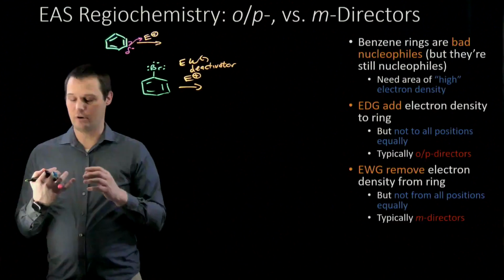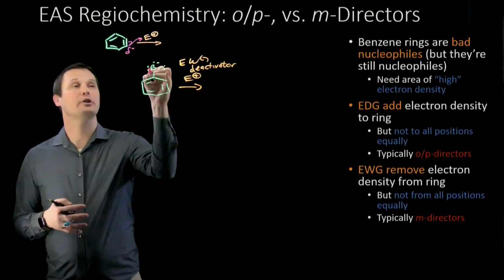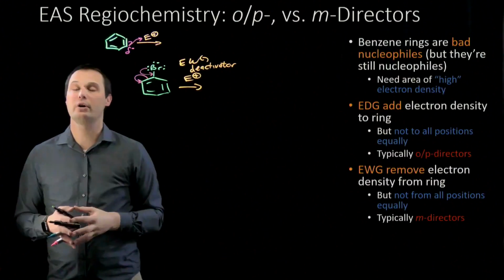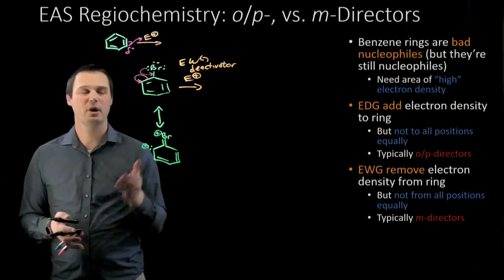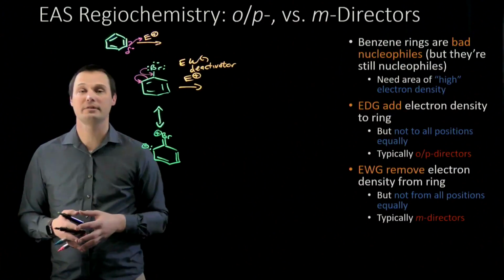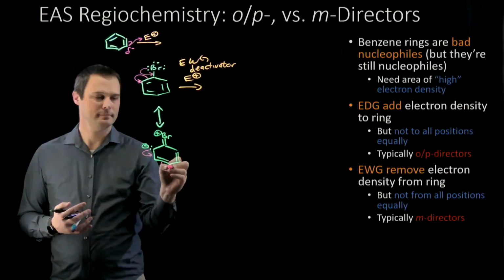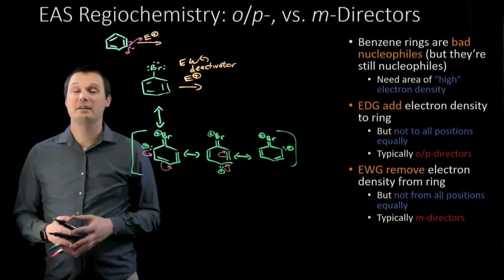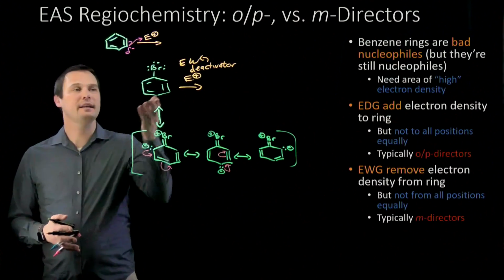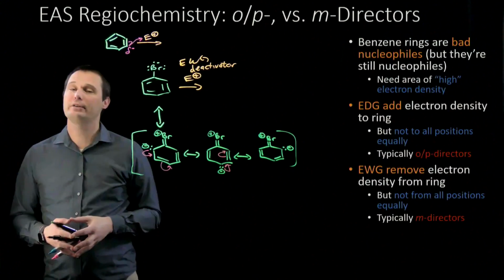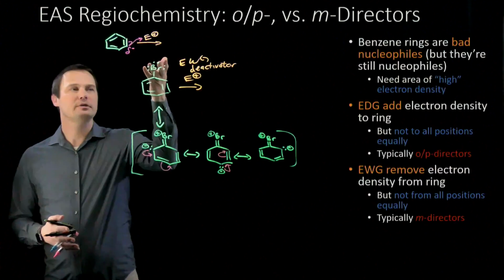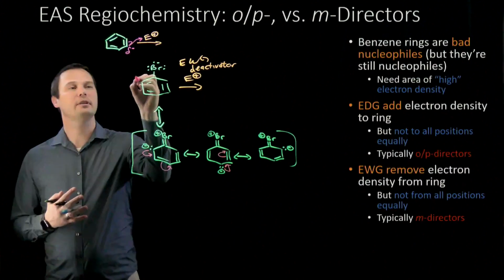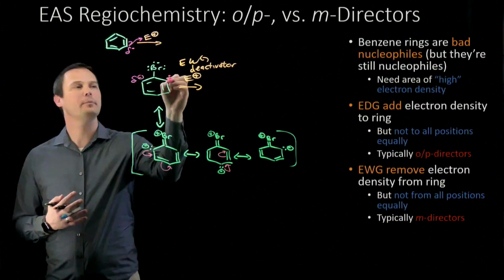Bromine, even though it's an electron withdrawing group, has its own lone pair of electrons. So we can bring a pair of electrons down from bromine and push a negative charge onto the benzene ring. As always, we can push this negative charge around the rest of the ring. What's surprising about the halogen-substituted benzene rings is that even though it's an electron withdrawing group pulling electron density out of the ring, after it's done pulling electron density out of the ring, through resonance, we see that we still have electron density at the ortho and para positions.